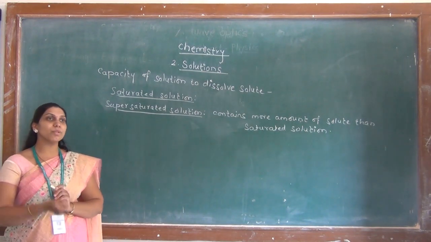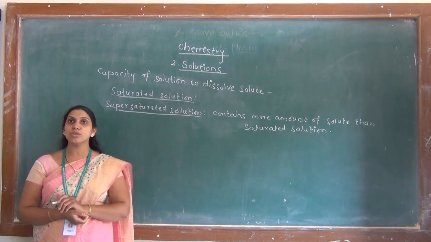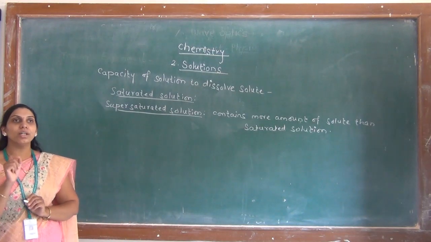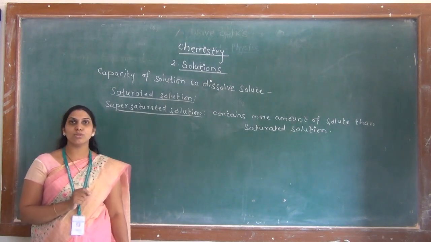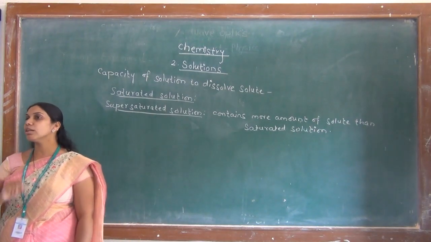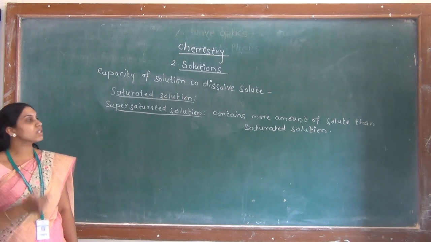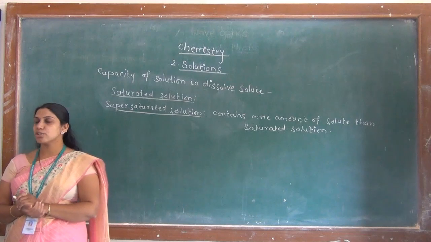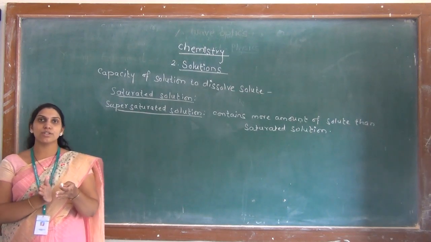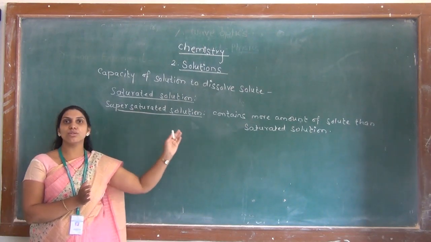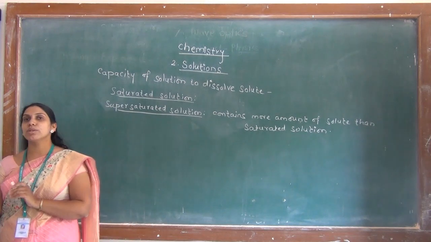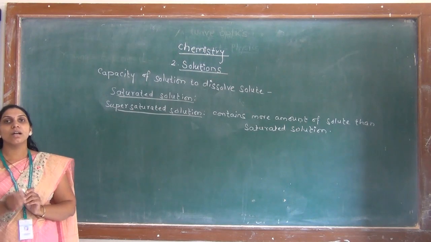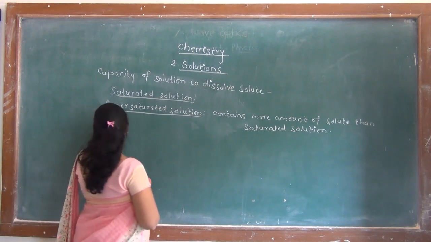How can we precipitate the supersaturated solution? We can just add a small crystal of solute into the supersaturated solution. After adding a small crystal of solute into the supersaturated solution, this solution undergoes precipitation, and after precipitation, the supersaturated solution can be converted into saturated solution. The third type of the solution is unsaturated solution.